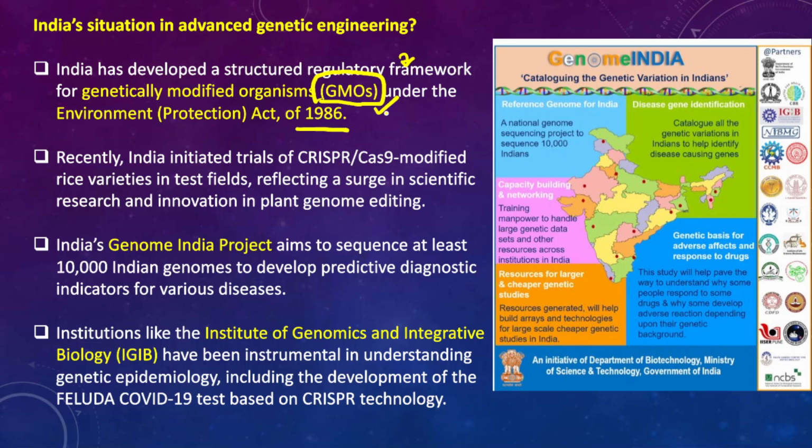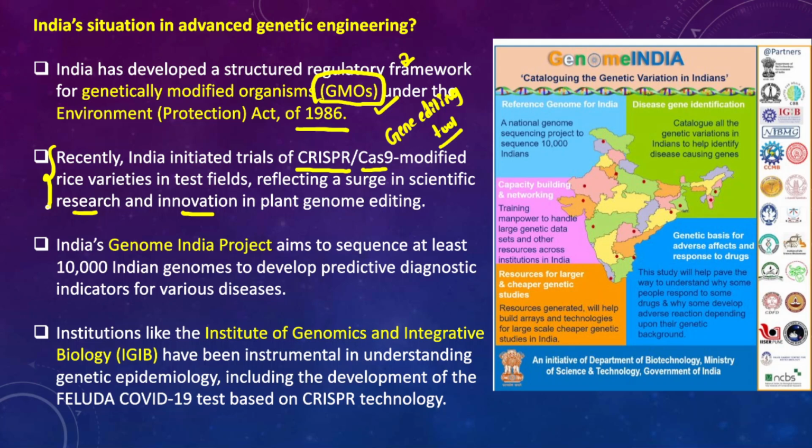And recently India has also initiated trials on CRISPR-Cas9 modified rice varieties. CRISPR-Cas9 is a gene editing tool, and these trials in test fields reflect a surge in scientific research and innovation in plant genome editing that could potentially benefit farmers, increase food production and ensure food security for India's population.